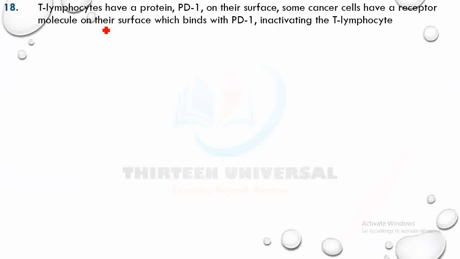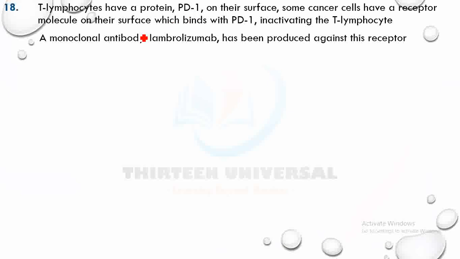T lymphocytes have a protein PD-1 on their surface. Some cancer cells have a receptor molecule on their surface which binds with PD-1. So T lymphocytes have PD-1, and cancer cells have a receptor that binds to PD-1, inactivating the T lymphocyte. A monoclonal antibody, lambrolizumab, has been produced against this receptor.